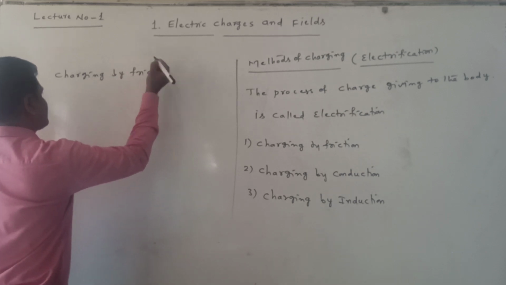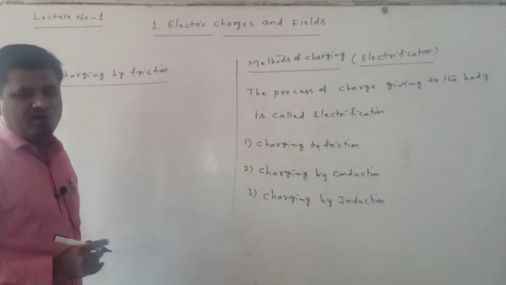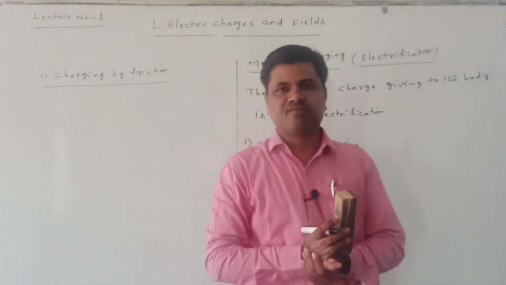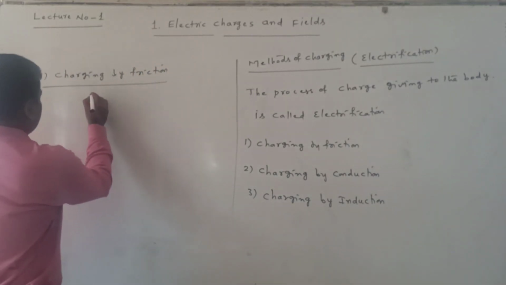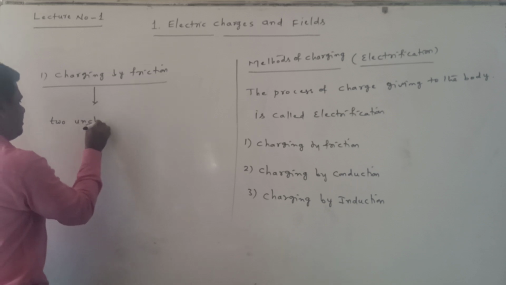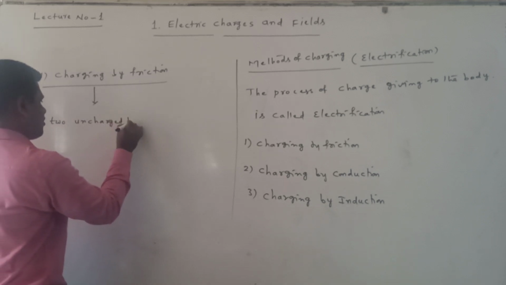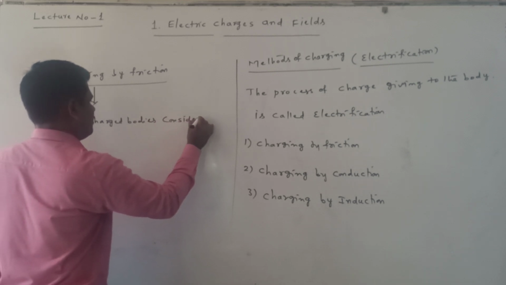Charging by friction. First method I am discussing, that is charging by friction. What is charging by friction? Listen here. In this method, two uncharged bodies are considered.